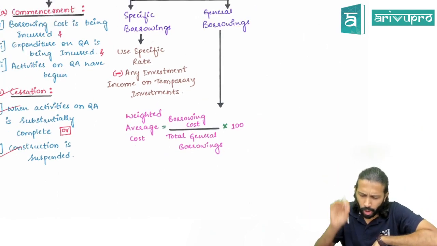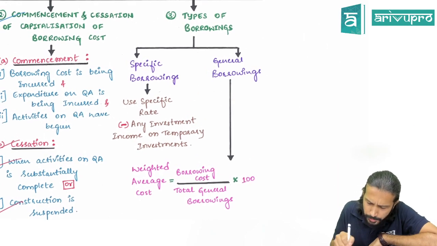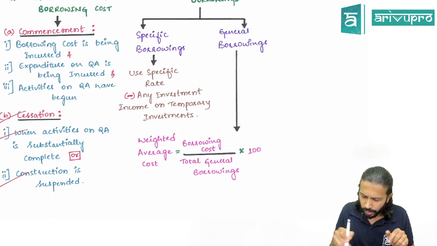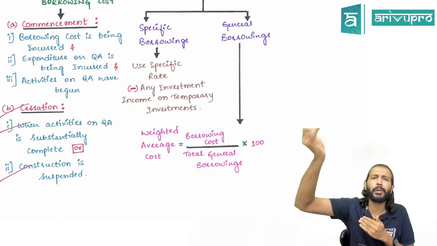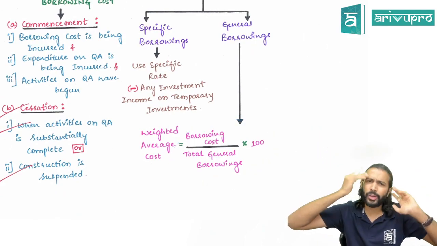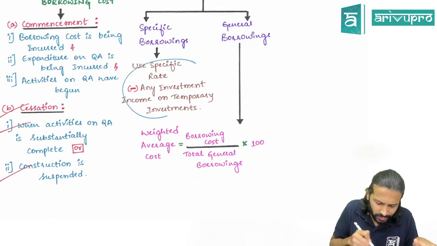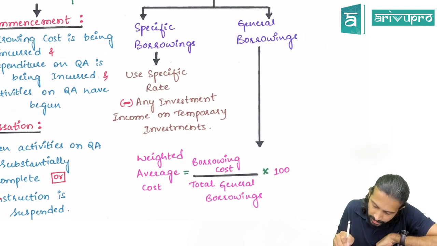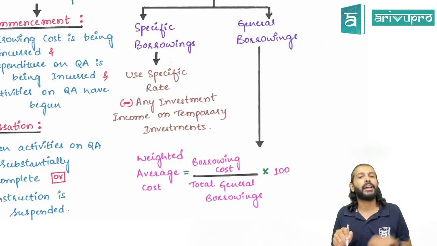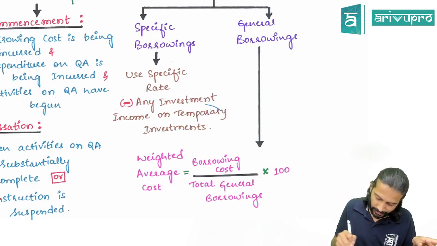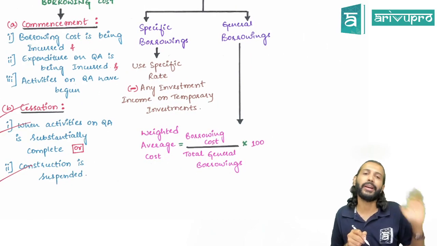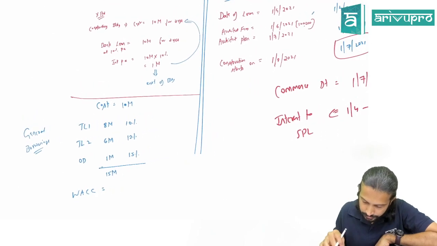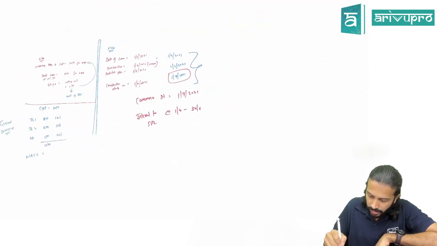Okay. One small concept, sir. For specific borrowing, will you have any interest headache? Like for general borrowing, you have an interest headache because multiple loans are there, multiple interests are there. For a specific loan, is there any interest headache? No. But if you have any investment and due to that investment you're getting any investment income, then that should be deducted. What do I mean by this? Let's go with the same example here. Maybe I'll create another one.